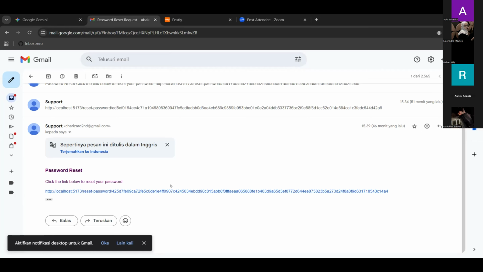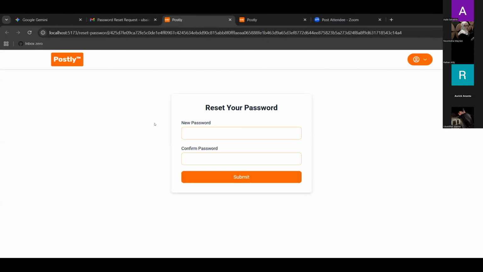So if the user clicks it, he is directed to the dedicated page for resetting their password, and I will fill in the new password with Kada and confirm with Kada too. So we click the submit button.